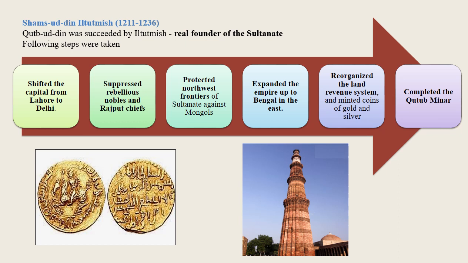Though Iltutmish had many sons, he considered none capable enough to be his successor. So he decided to make his daughter Razia the Sultan of Delhi. The nobles were unhappy with his choice. After the death of Iltutmish, the nobles placed Ruknuddin Firoz Shah, a son of Iltutmish, on the throne. Ruknuddin proved to be an incapable ruler. So Razia, with the support of the people of the city, became the next ruler.